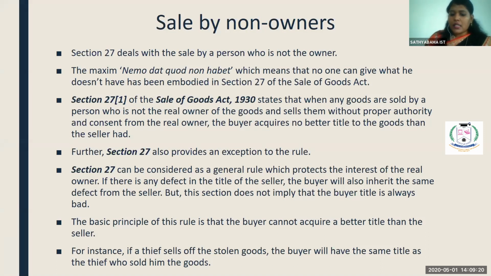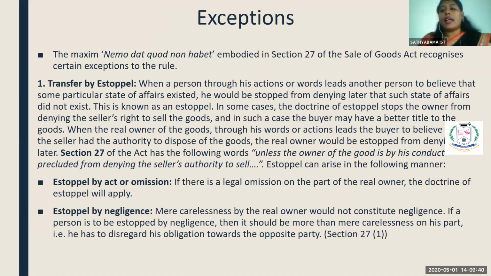And section 27 also lays down a principle which says that if a thief sells the stolen goods, the buyer will have the same title as the thief who sold him the goods. So if you are purchasing the goods from a thief, the same status as the thief will be the status of the purchaser here. Generally, the non-owner will not get a clear title. There are some exemptions to this rule.